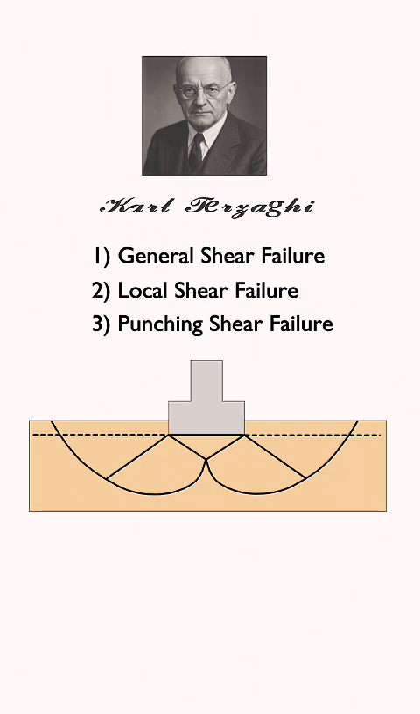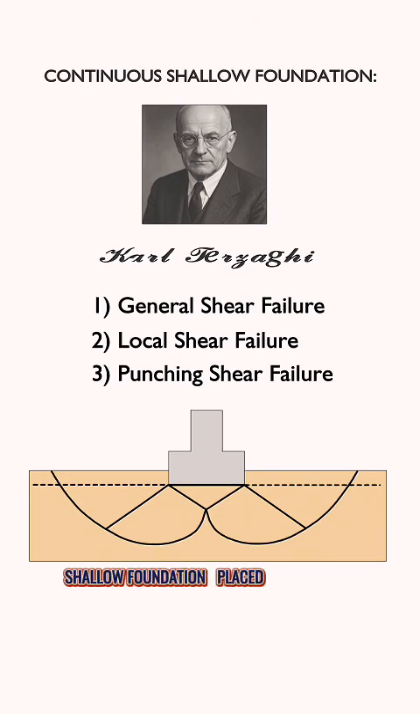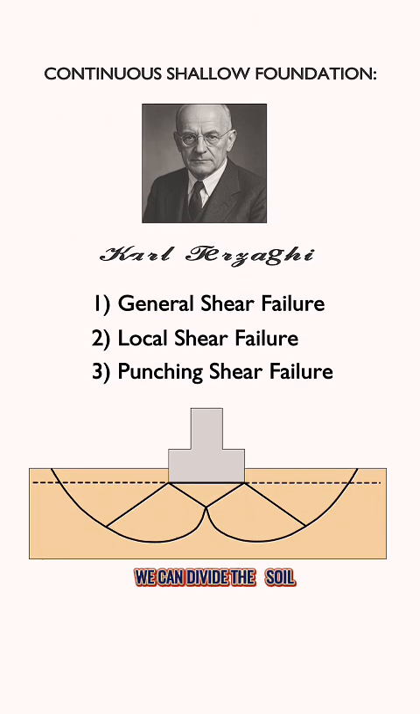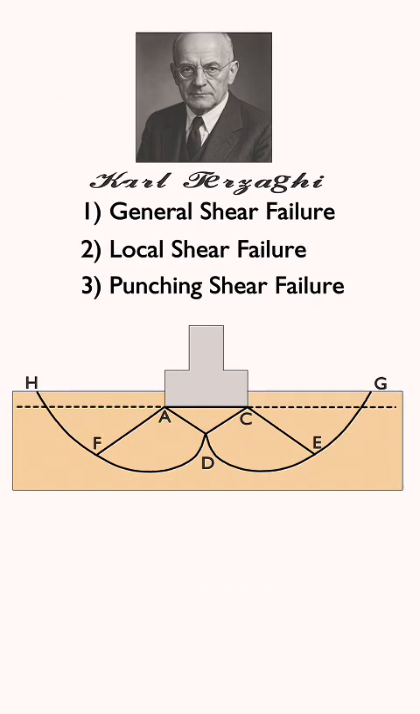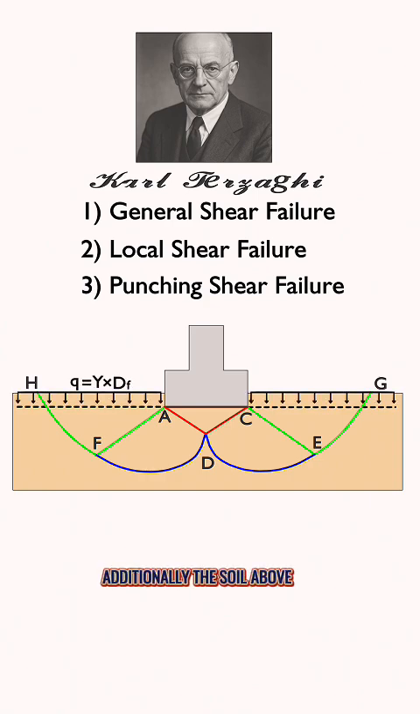factor in foundation design. Soil is one of the most complex materials engineers encounter, largely due to its unpredictability. Karl Terzaghi's work revealed that for a continuous, shallow foundation placed on compacted soil, we can divide the soil beneath the foundation into the following zones. A triangular zone, ACD, directly under the foundation. Radial shear zones, ADF and CDE, with the curves DE and DF forming arcs of a logarithmic spiral. Two triangular Rankine passive zones, AFH and CEG. Additionally, the soil above the footing depth can be ignored and replaced with a uniform load, as shown.